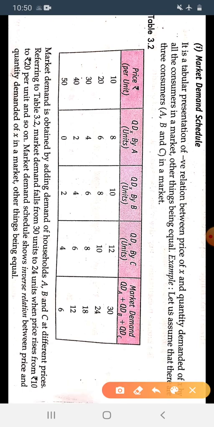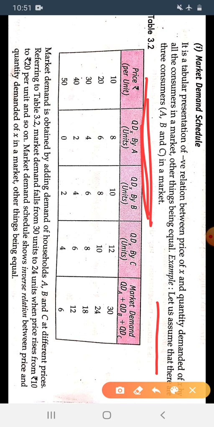So let us assume that there are three consumers. In economics, in every step we take some assumption. You can't ever think about economics before taking any assumption.